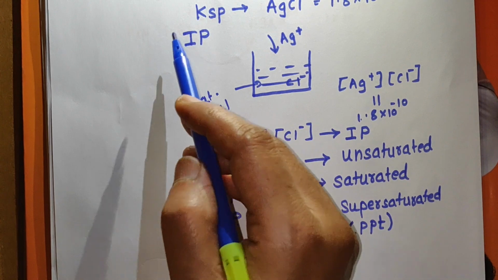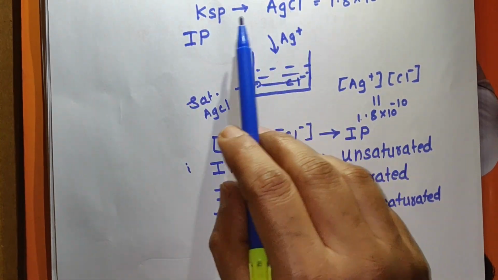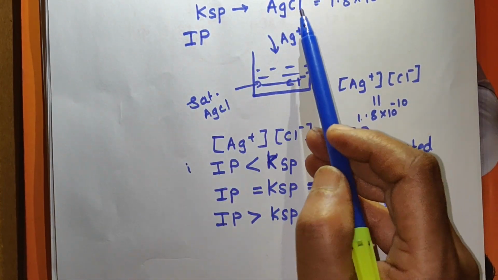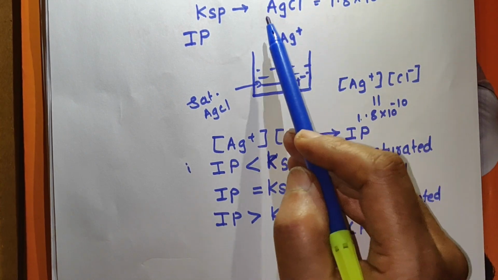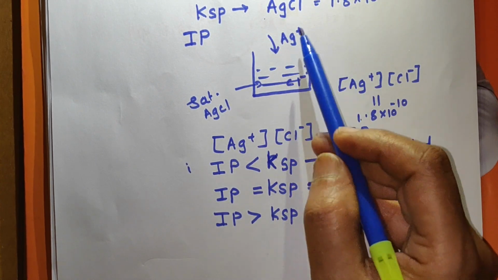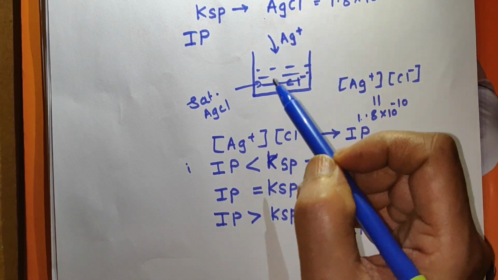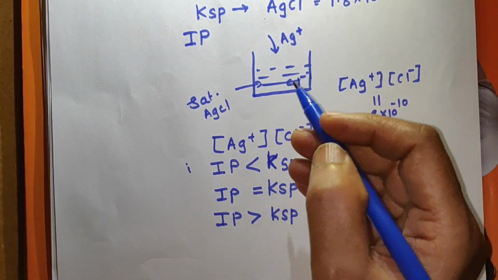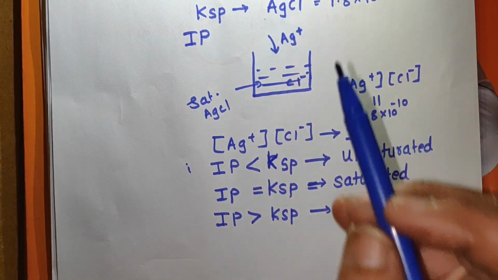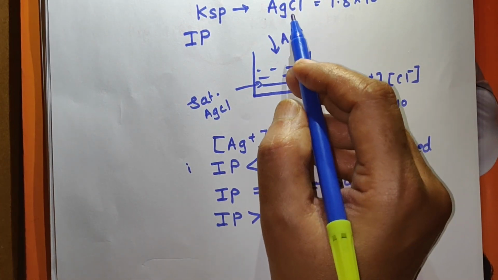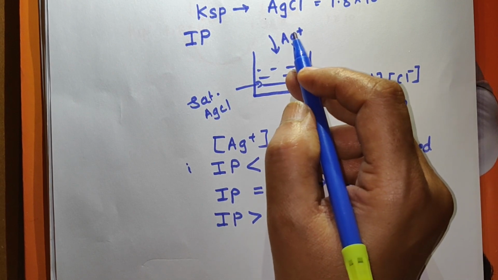So remember, this is one application of the value of solubility product. If you know the value of solubility product for different salts, you can determine what concentration of the ions is required to obtain the precipitation of that salt. And this is the application in qualitative analysis of basic radicals.